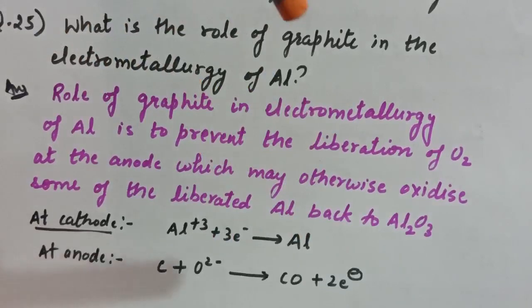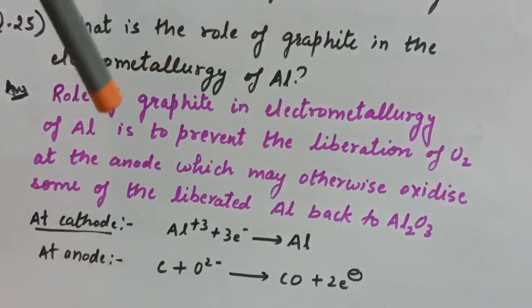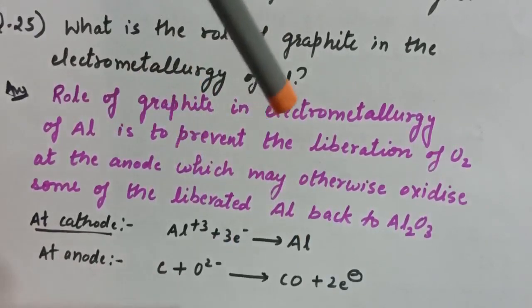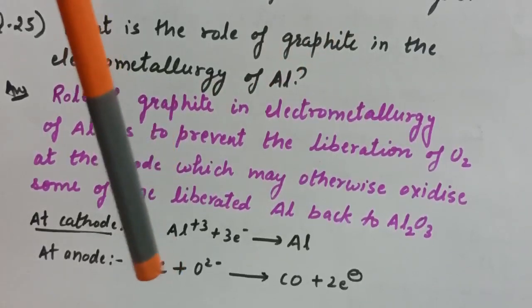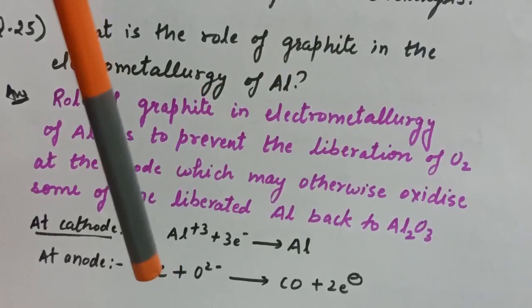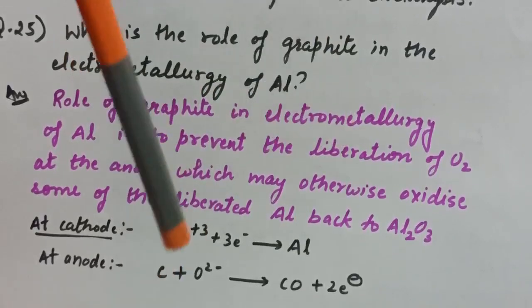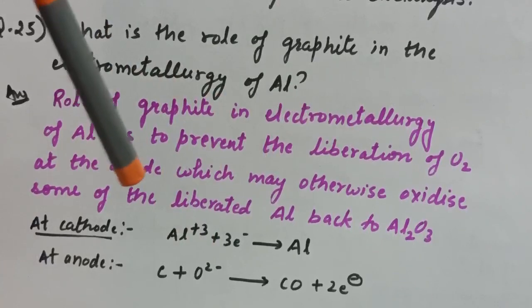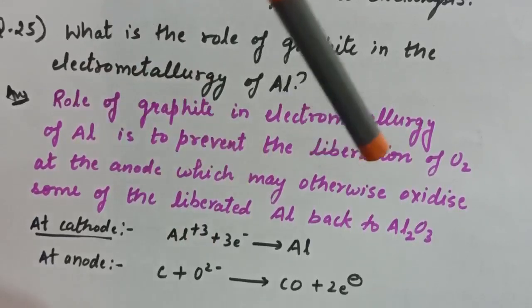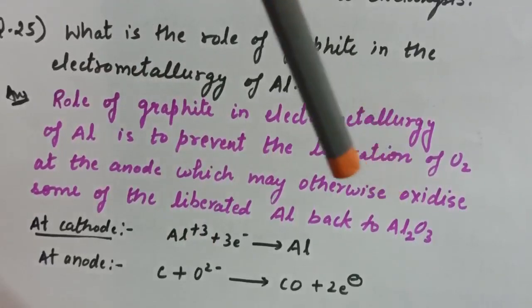So the role of graphite in the electrometallurgy of aluminium is to prevent the liberation of O2 at the anode. That is, this carbon will prevent the liberation of oxygen at the anode, which may otherwise oxidize some of the liberated aluminium back to Al2O3, aluminium oxide.